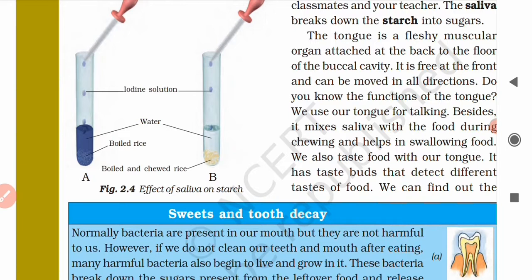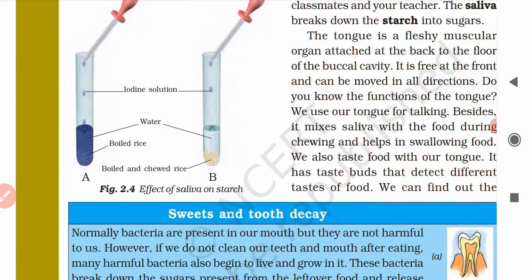So in test tube B there is no change in color. That means there is no starch in the boiled rice in test tube B. Why? Because it is already partially digested. It is already digested by saliva in your mouth. That is why there is no change in color after adding dilute iodine solution in it.